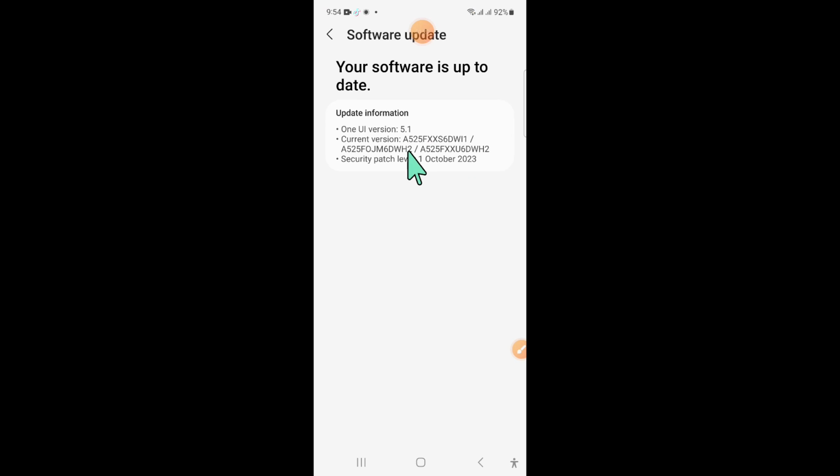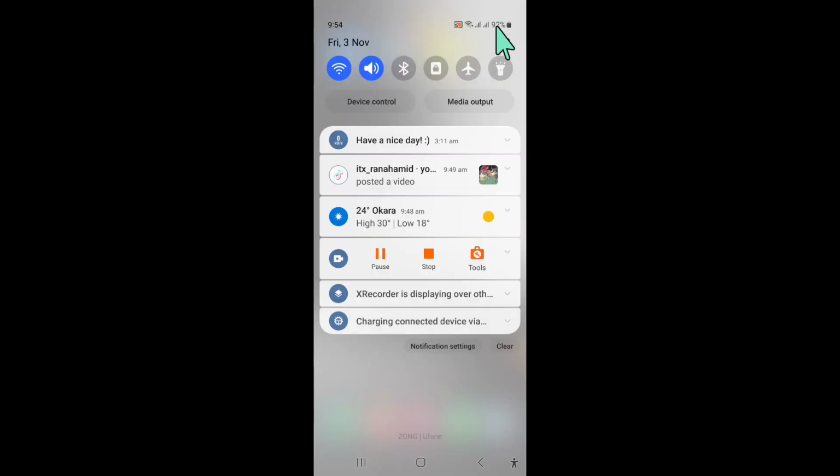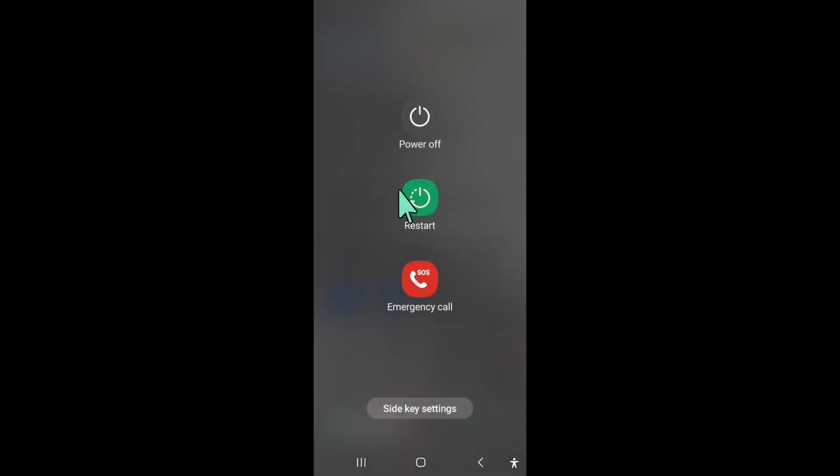And after updating, go back to your home screen and swipe down and then click on this icon and restart your mobile.